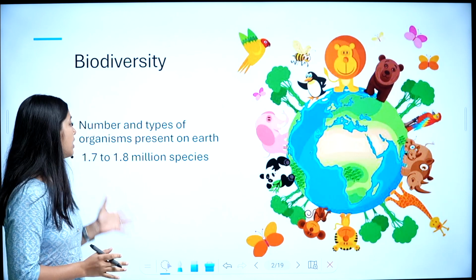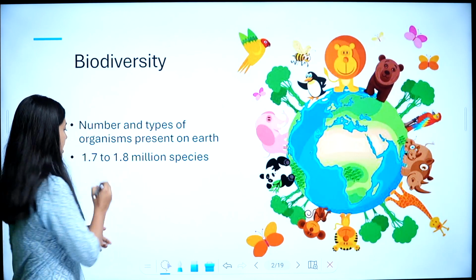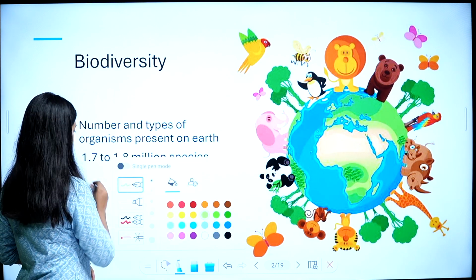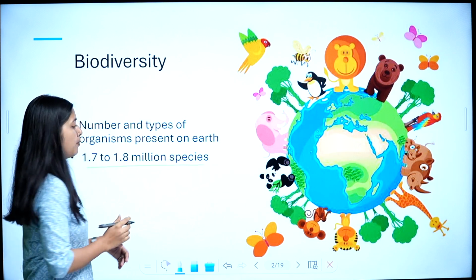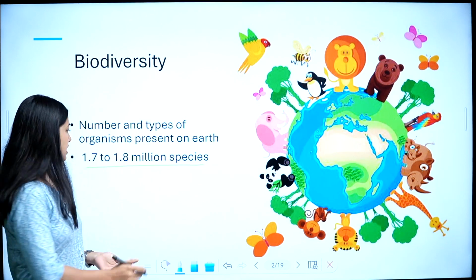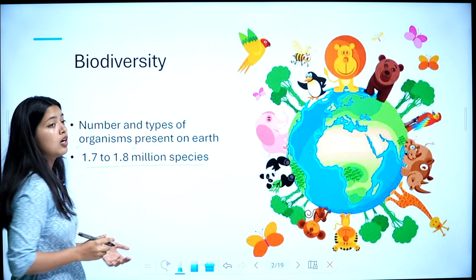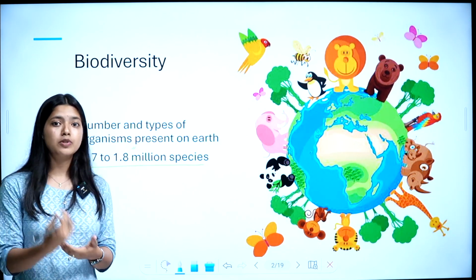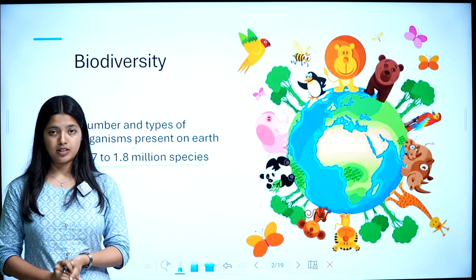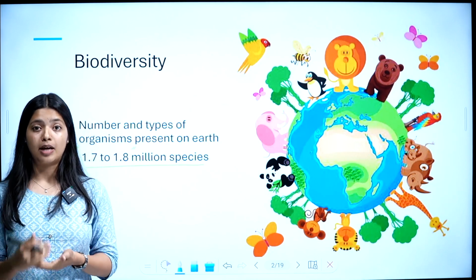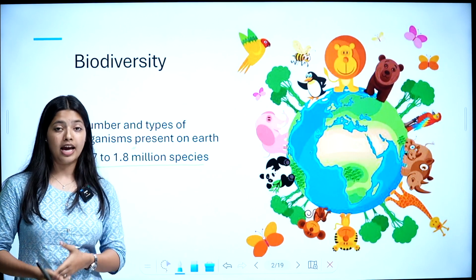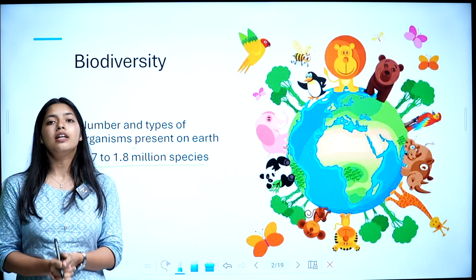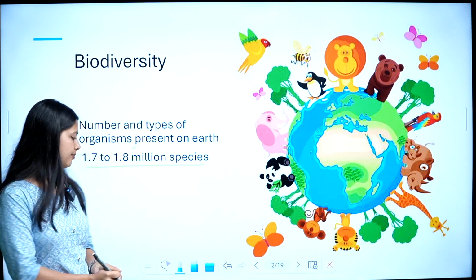So that is biodiversity. There are about 1.7 to 1.8 million species. So this number is very important. It is often asked. 1.7 to 1.8 million types of organisms are present on earth. So once again, what is biodiversity? It is the number and types of organisms present on earth, and it is about 1.7 to 1.8 million species of organisms. So is that clear? Yes.